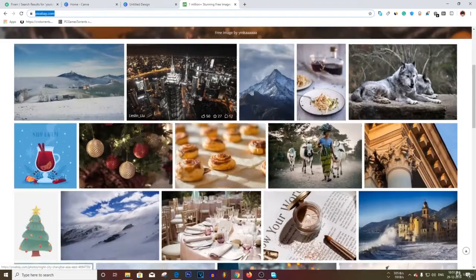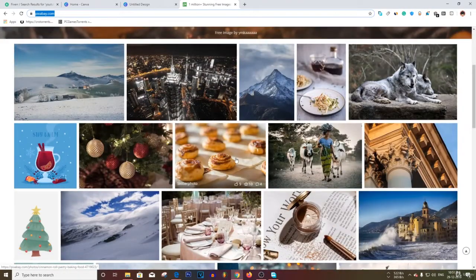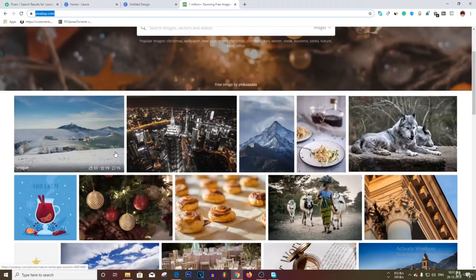Pixabay is a 100% copyright free images website, and you can even take images from Google Images, because nobody will actually get to know whether you have taken them from Google or any other website or not. Just feel free to use images from wherever you can get.